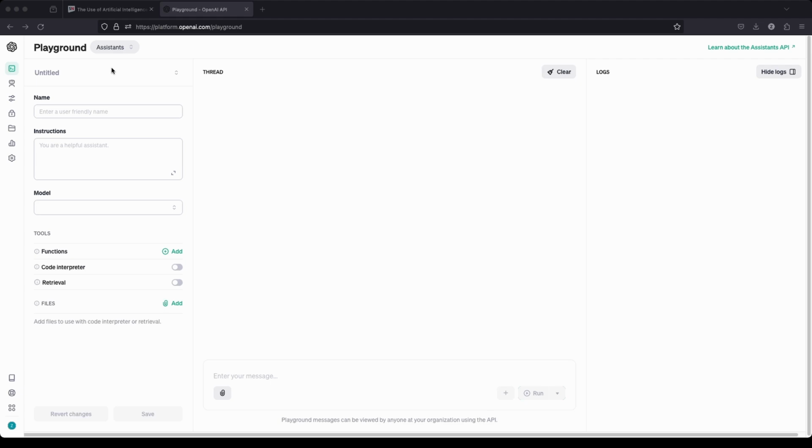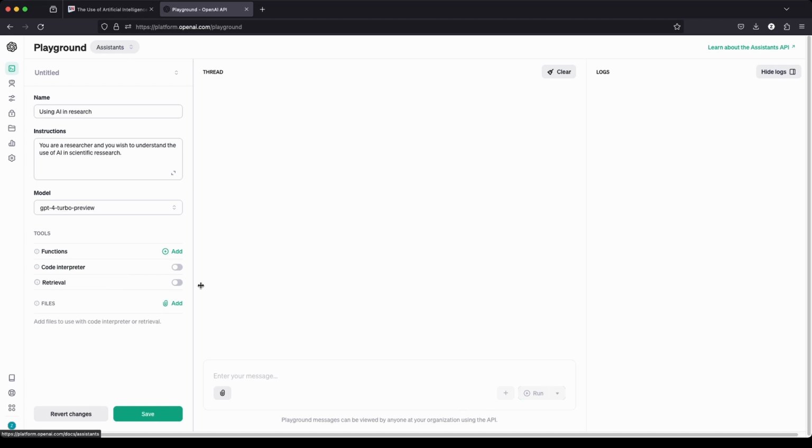Let us create a new assistant. I'll call it Using AI in Research, and as instruction, I will say you are a researcher and you wish to understand the use of AI in scientific research. I will select a model. At this time, I will not enable knowledge retrieval.